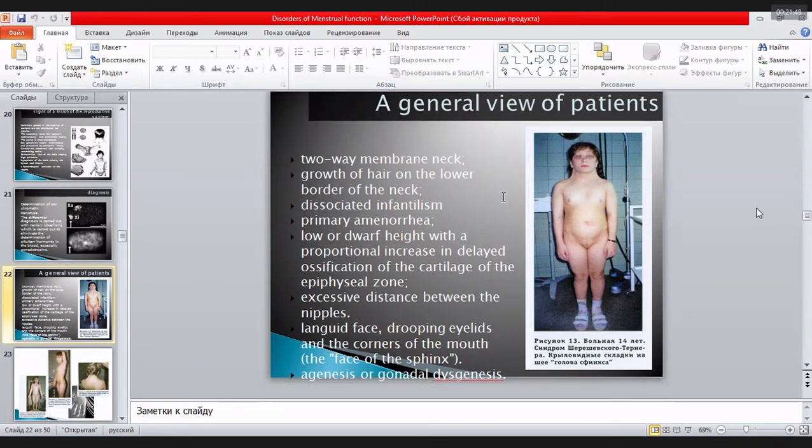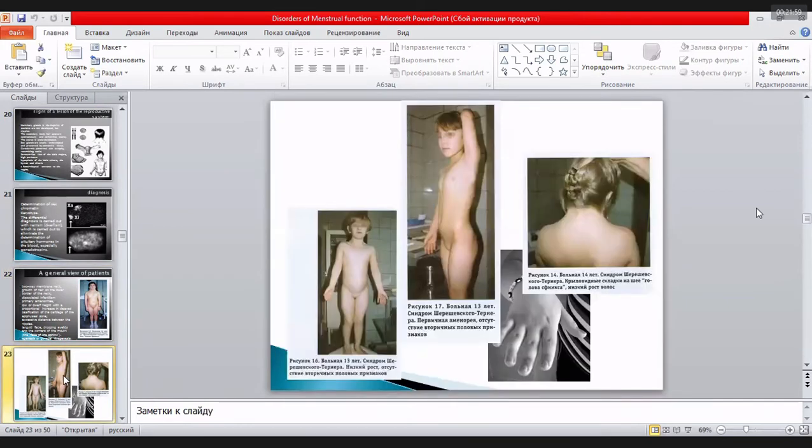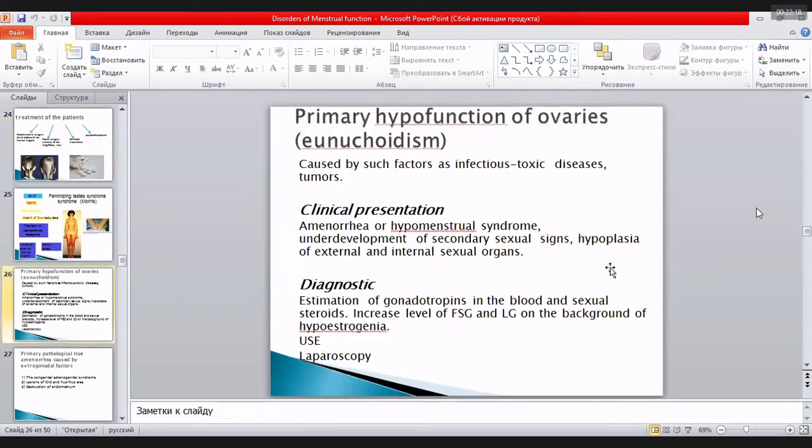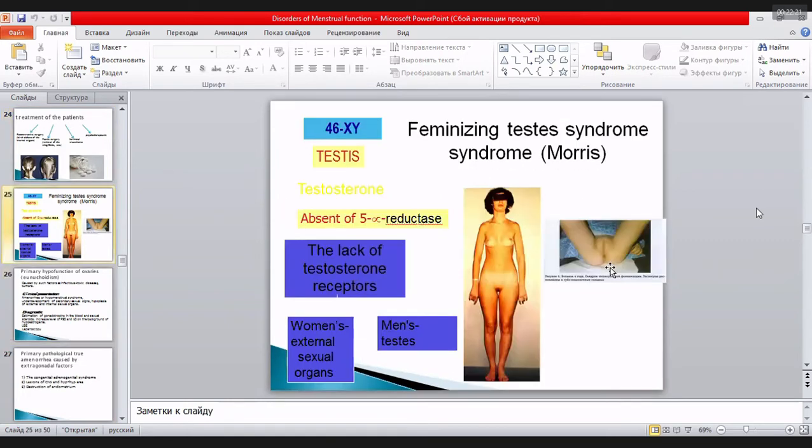Remember, this form of the neck is usually present together with absent menstruation and absent normal uterus and adnexa. Usually it is a girl with Shereshevsky-Turner syndrome. Treatment: reconstructive and plastic surgery, hormonal treatment, and psychotherapy. Of course, they cannot have children. Usually we can improve only the appearance of this woman.